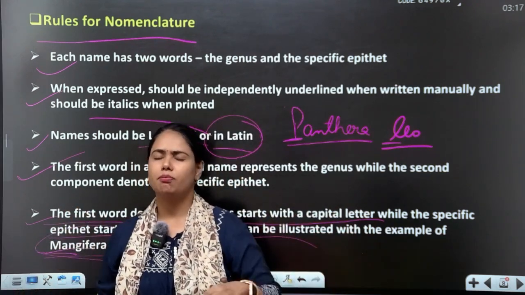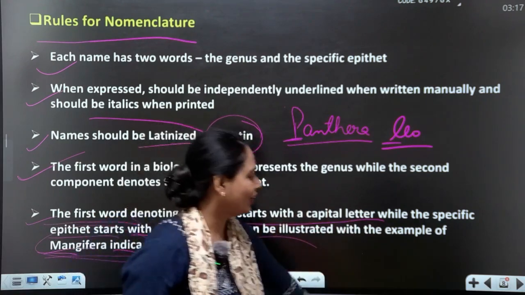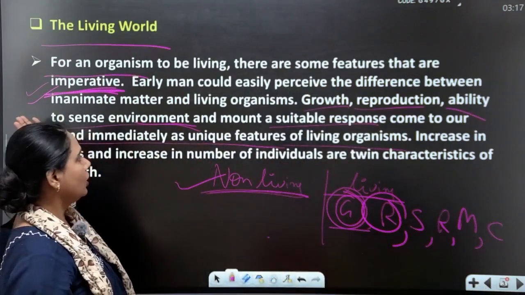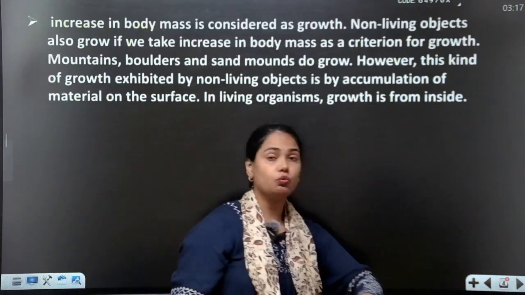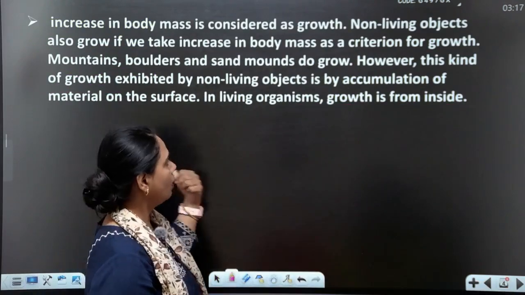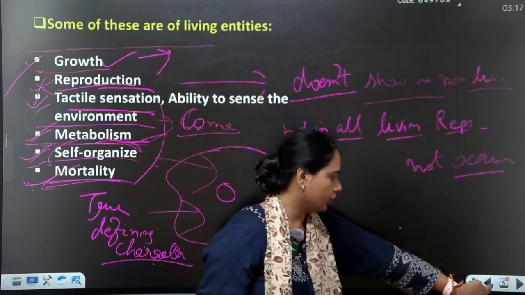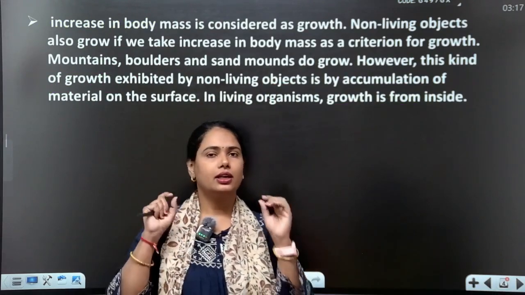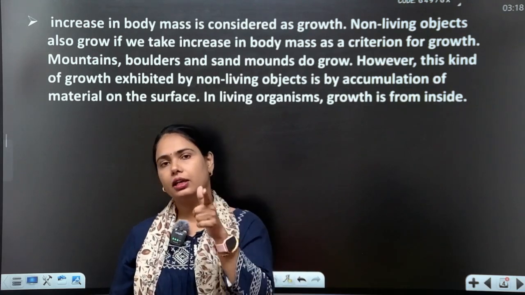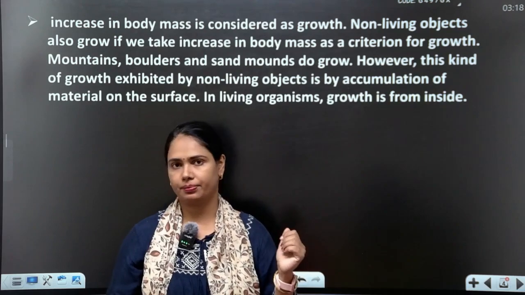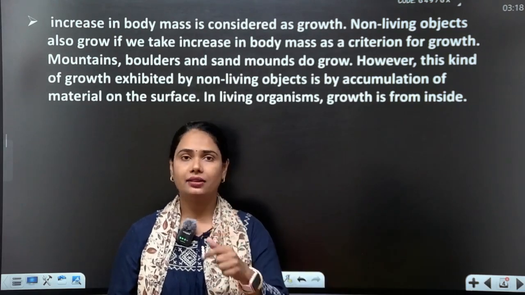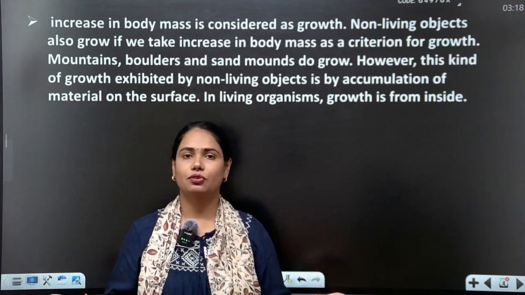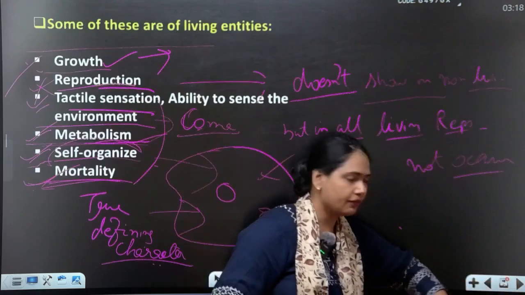Today we discuss many things. Now revise it. Okay, first of all, chapter diversity in the living world. Second, what is living world and what is the difference between living and non-living. Now here is a slide, one question. First of all, my question is: does a living organism grow internally or externally? Within the cell, internal. And my second question: non-living grows by accumulation of substances from outside, yes, externally. So there is a differentiation.